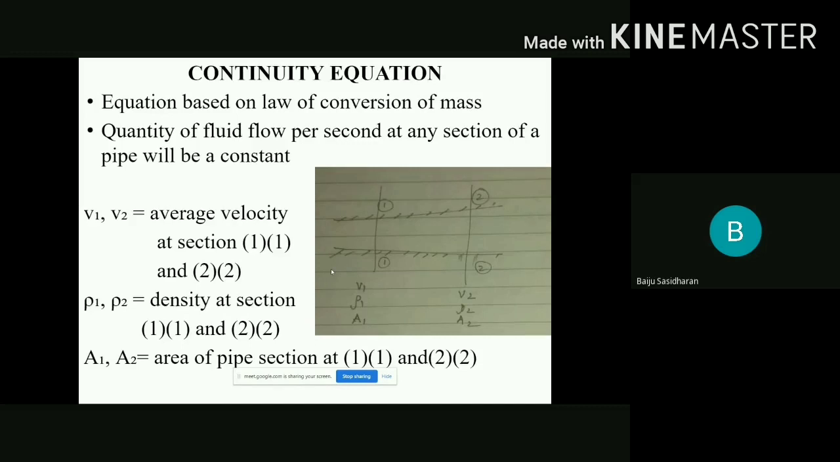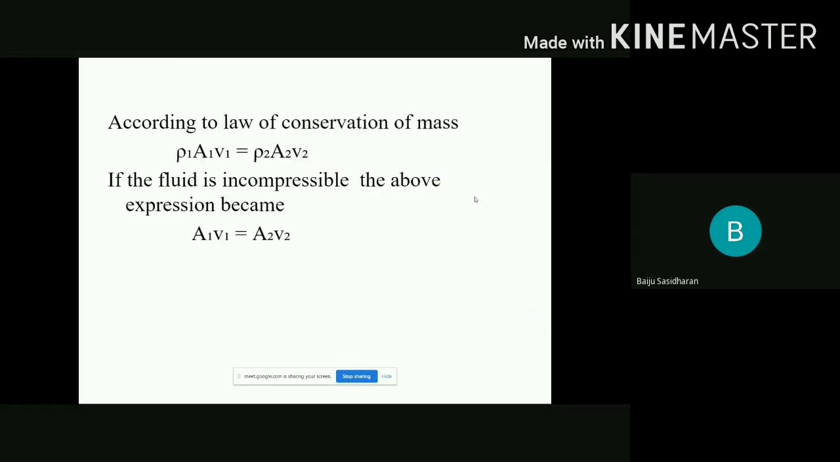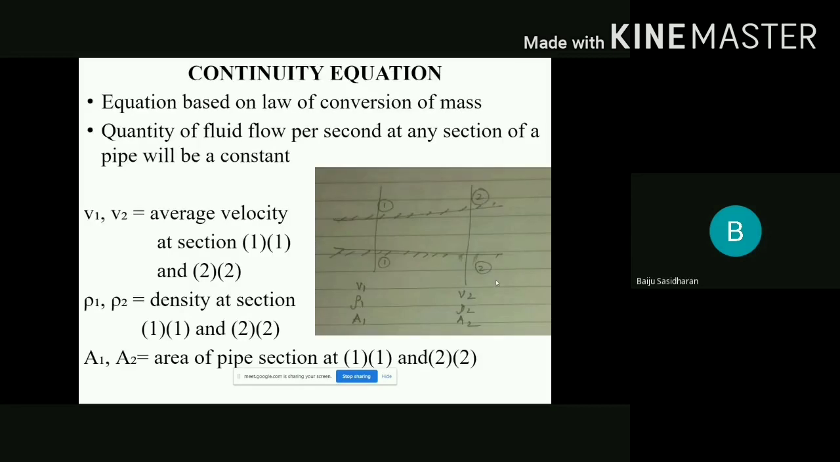Next one is the continuity equation. It's a very important one, the continuity equation. The term itself indicates that it is related to some continuity. You see the picture. This is the path through which some liquid is flowing. It may be closed or open. We considered two sections, section 1-1 and another one, section 2-2.